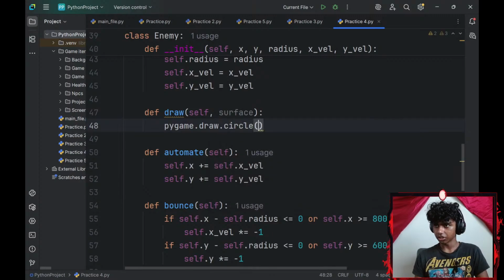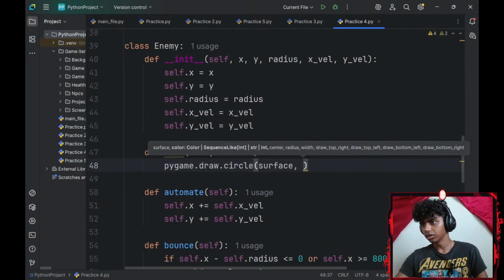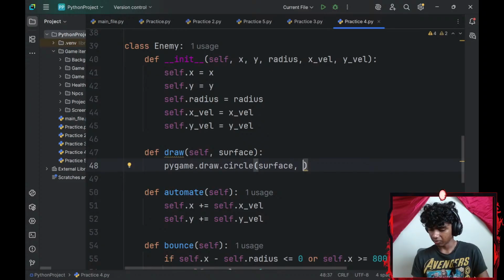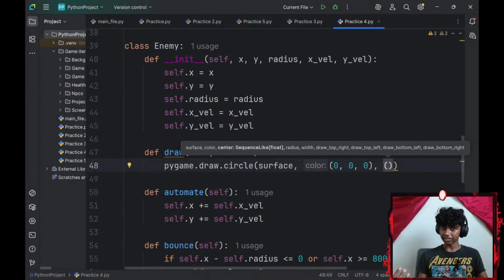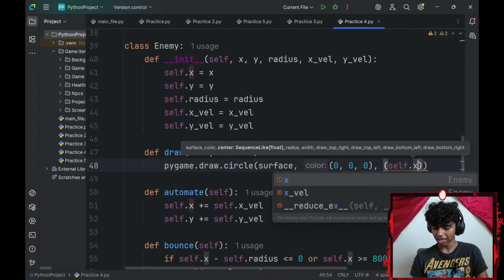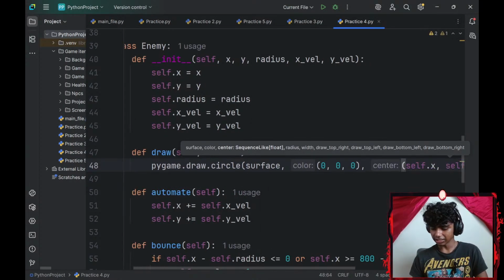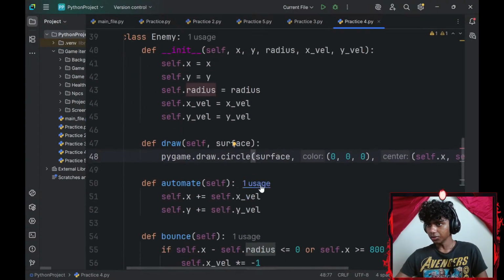So I'll go with pygame.draw.circle. Since my enemy is a circle, the surface is going to be my surface parameter, comma. Next up, I'll need the color. Let's keep my enemy black. So in a tuple, I'll go with 0, 0, 0. Then outside the tuple, let me add the center of my enemy, which is basically going to be the x-axis and y-axis. So this is going to be self.x-axis, comma, self.y-axis. And outside the tuple, let me go ahead and add my self.radius. Whew, okay.